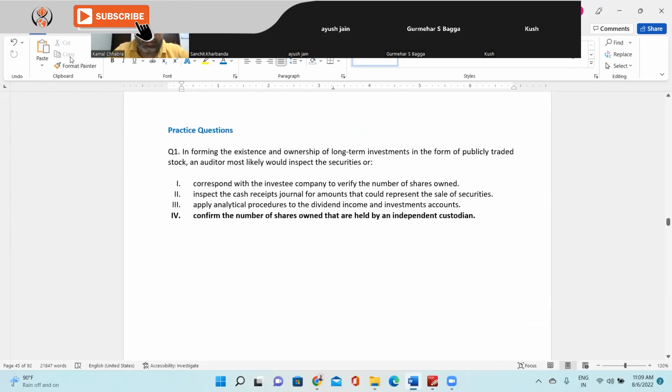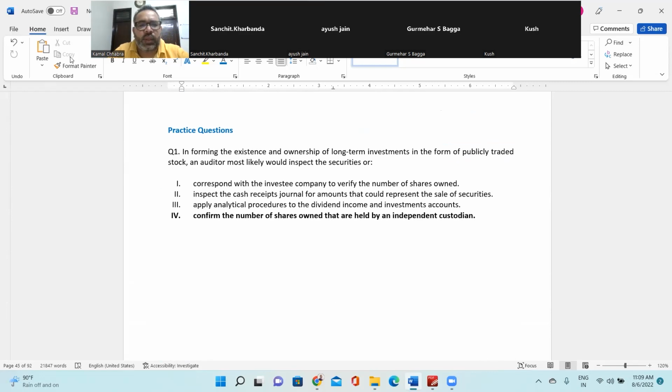Confirming the existence and ownership of a long-term investment in the form of publicly traded stock, the auditor most likely would inspect the security or what? So what is the call of the question? Confirming existence and ownership, right? So whether the investment exists or not, whether the company has ownership of that long-term investment which they have made in a publicly traded company, the auditor would most likely inspect the security or what, right?